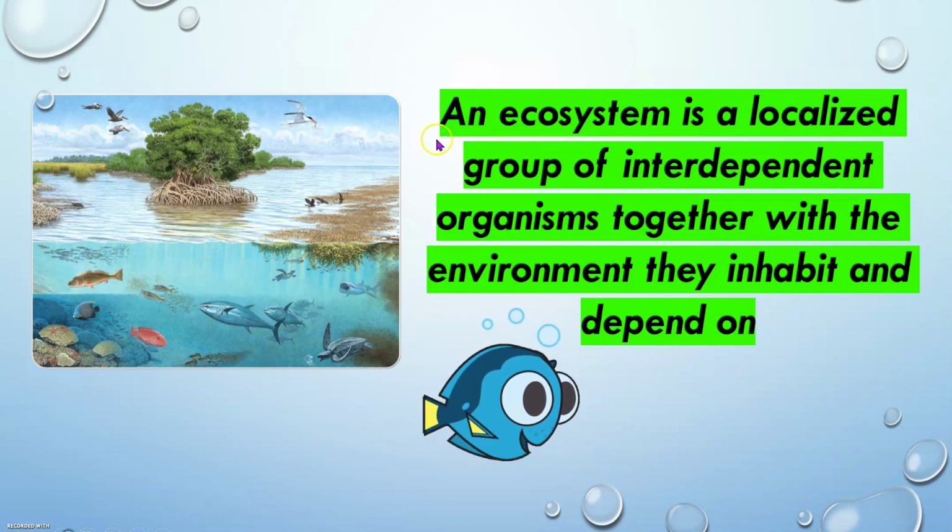Now, let's try to read this one again. Repeat after me, everybody. Say ecosystem. Very good. This one, interdependent. Again, interdependent. Very good. So again, what is an ecosystem? Very good. It is a group or community of organisms that depend on each other, that lives in a condition where they also depend on.